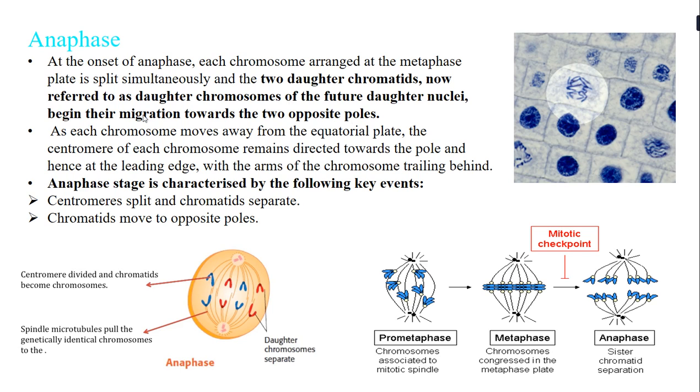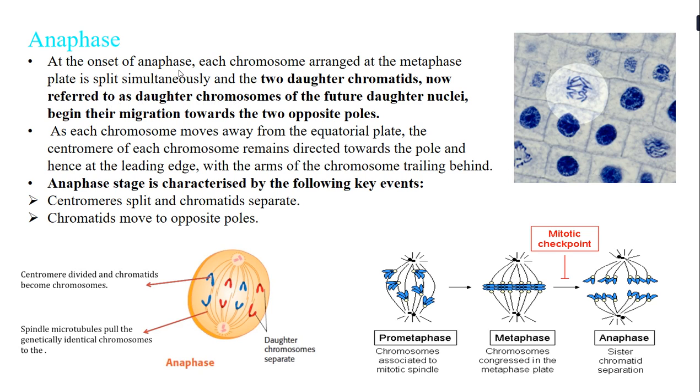Now at the onset of anaphase, each chromosome is arranged at the metaphase plate. So at the start of anaphase, we will see that the chromosomes are arranged at the metaphase plate, correct? And slowly they split.